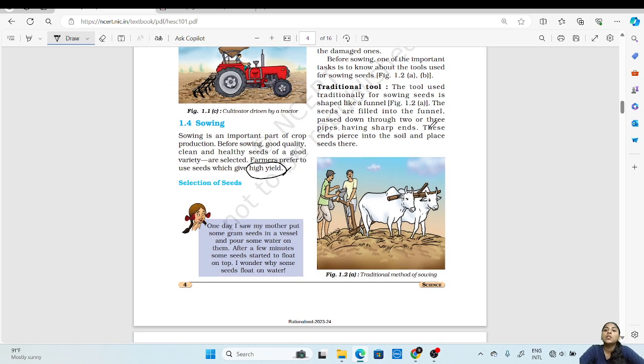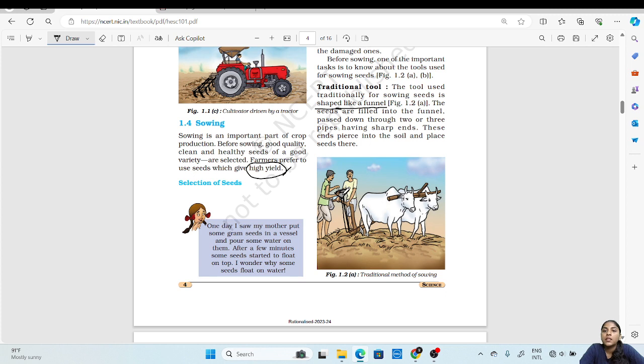Now we will see the tools which are used for sowing of seeds. The traditional tool which was used for sowing seeds is shaped like a funnel, as we can see in this picture. This is the tool which is used for sowing the seeds. The seeds were filled in this funnel, as we can see here, where the farmer is putting seeds in this funnel.